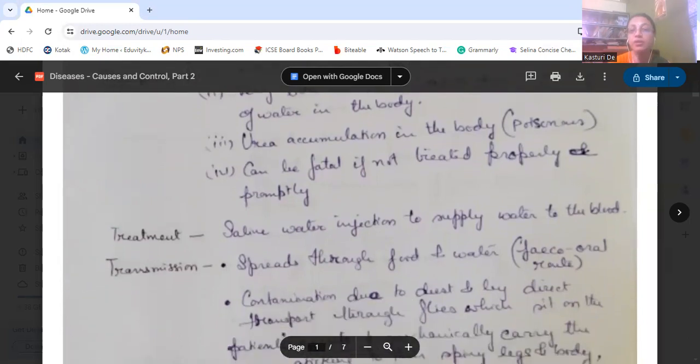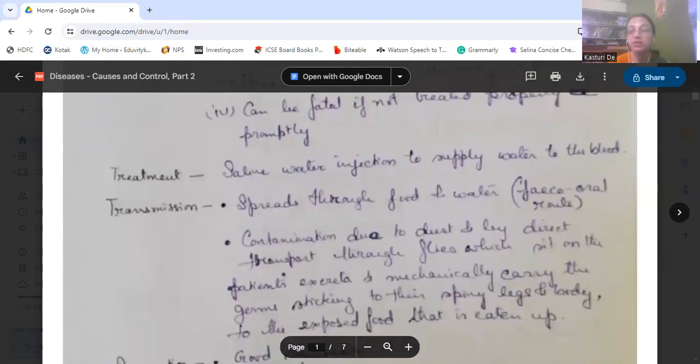Okay? How does the transmission take place? So transmission, that is spreading, occurs through food and water. It is called the fecal-oral route. And the contamination takes place with the dust and by direct transport through flies. How? While the flies sit on the patient's excreta, they mechanically carry the germs on their body. So the germs stick on the hairs, the spiny legs and the bodies of the flies.